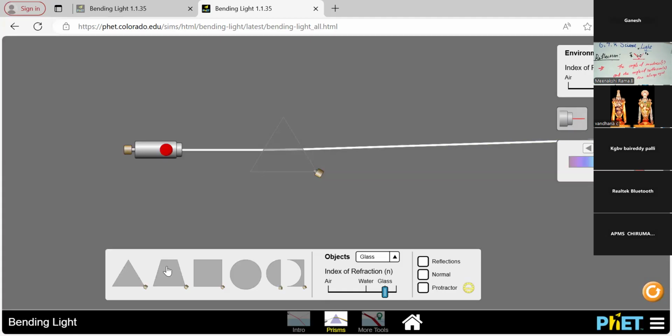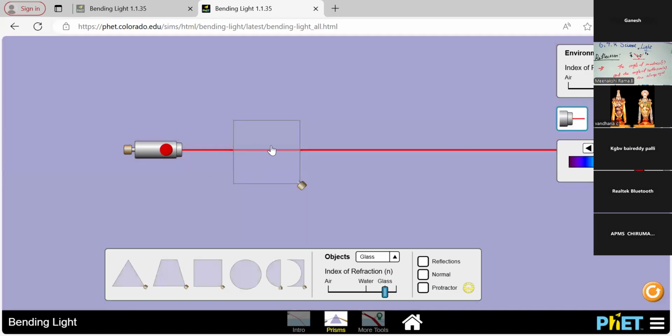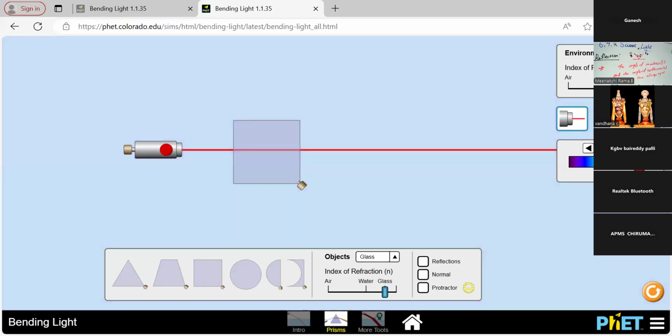Okay. Now I change the shape. I am choosing the square. In the glass medium, the single line travels in a straight line. The light travels in a straight line in the glass part. And then I change the medium to the water medium. The light passes in the same way.